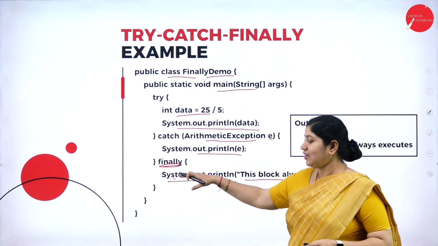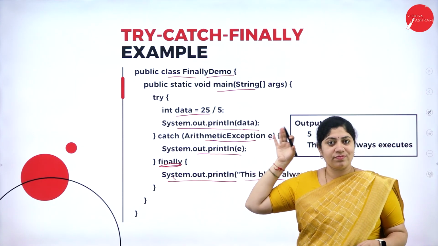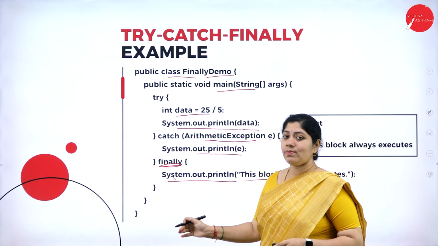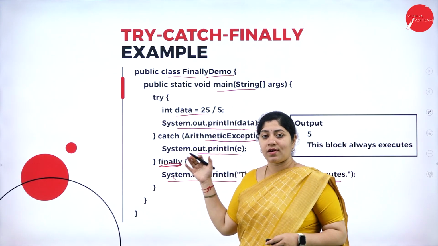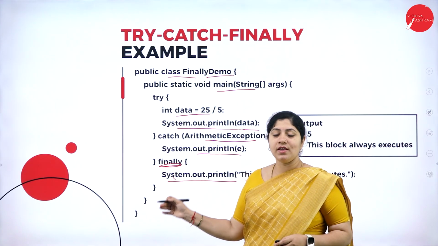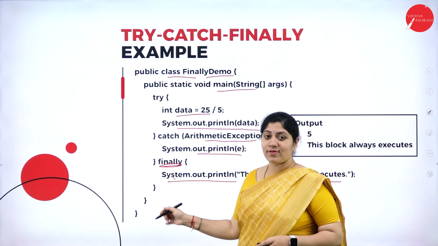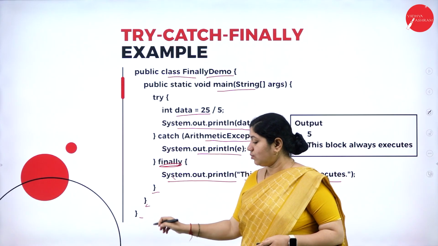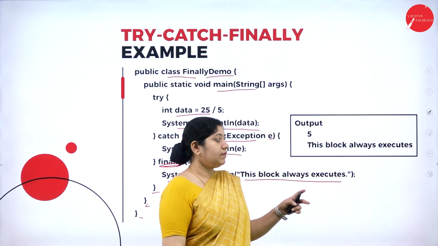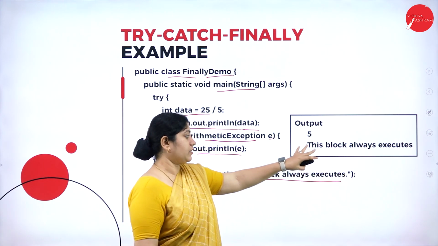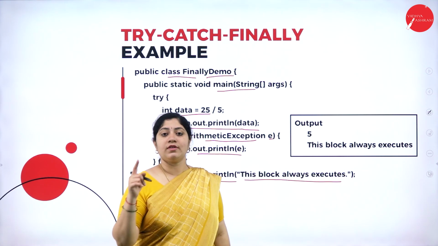So when we go with finally, it is final that we will be utilizing this block. So this is how we will be going with a try, catch and a finally in order to handle the exceptions inside the program. All right, so let's close the loops and at the output we will be getting that this block always executes as well as the answer of 25 by 5.